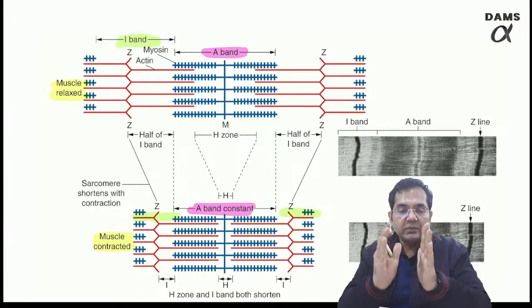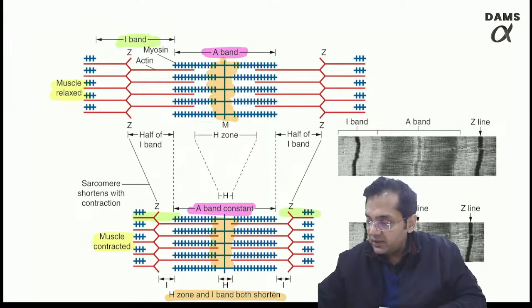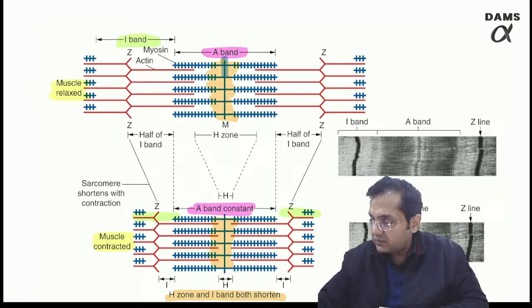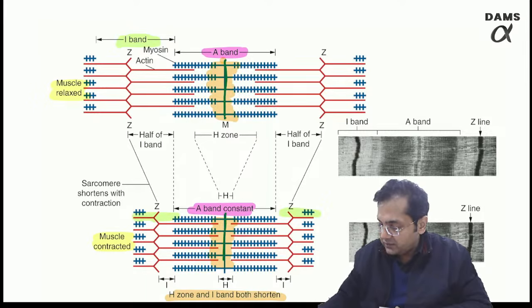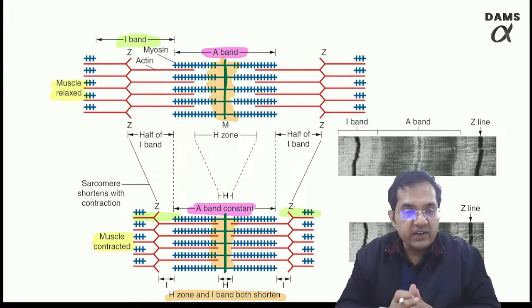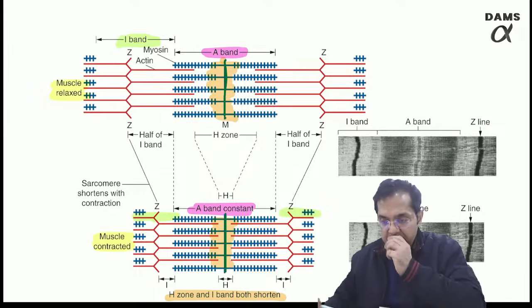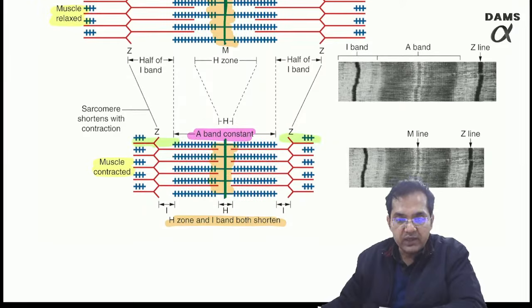The two Z lines are coming closer together. The H band, which is over here, this is H, it has also decreased. So H and I both shorten, but the M line has become more prominent. That means you can appreciate it better because the adjacent area, which is the H, has reduced, right? But the A band stays the same, right? Same picture has been shown in electron microscopic view on the right side as well.